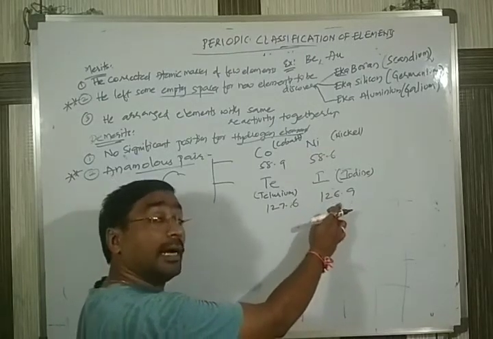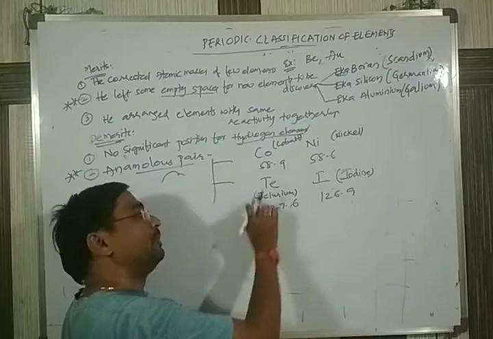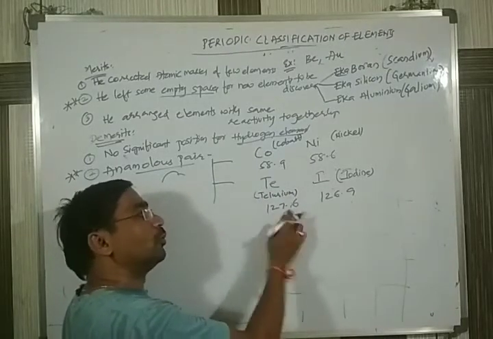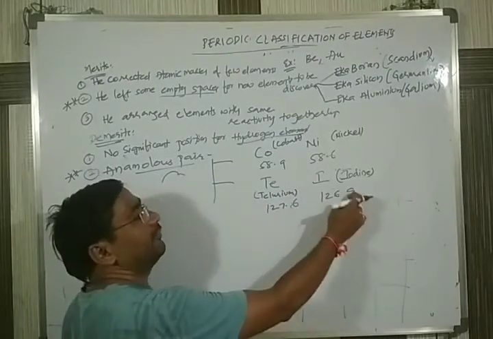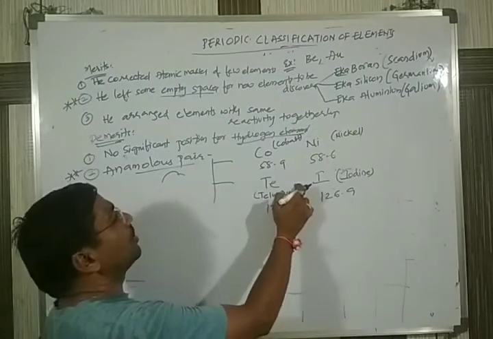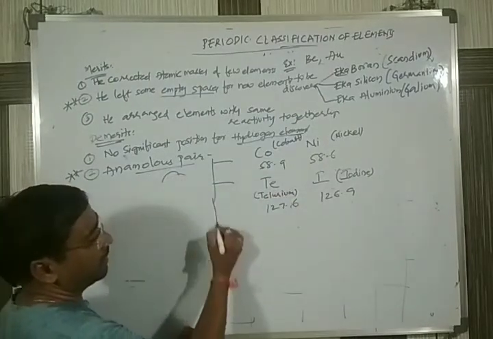You see here, iodine has less weight, so it should come first. But tellurium, with more weight, is arranged first, followed by iodine. So these two also come under an anomalous pair.